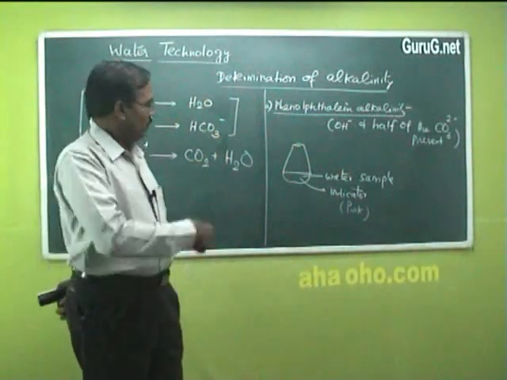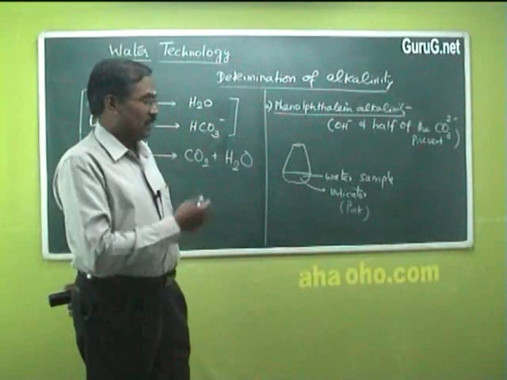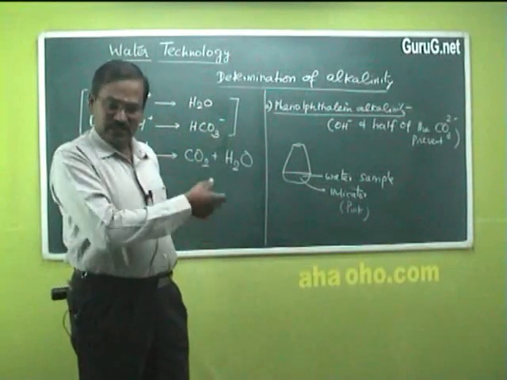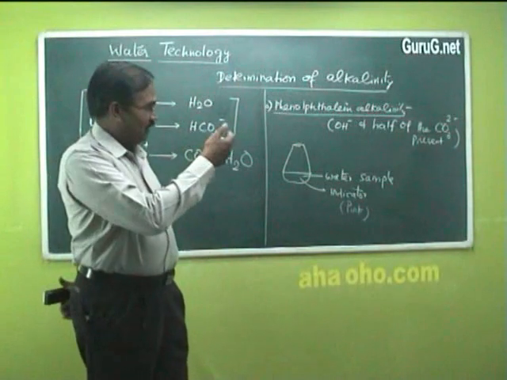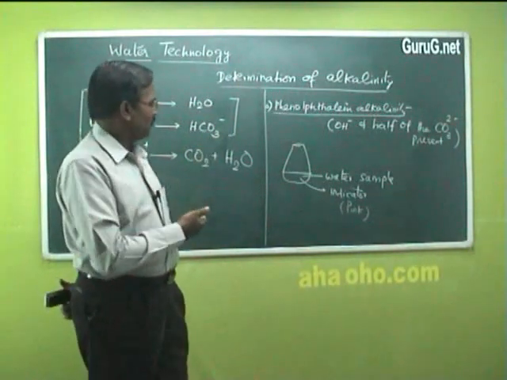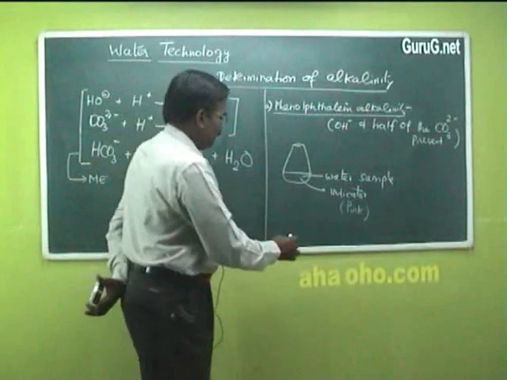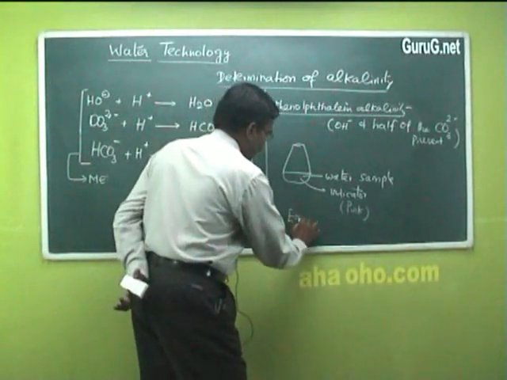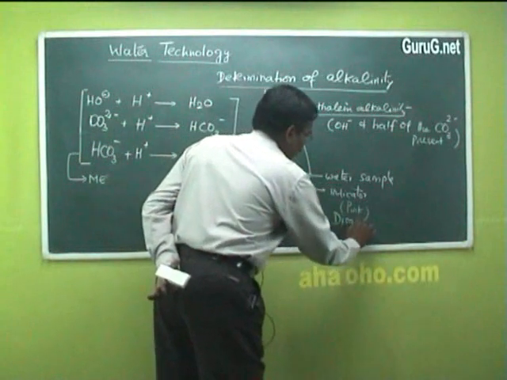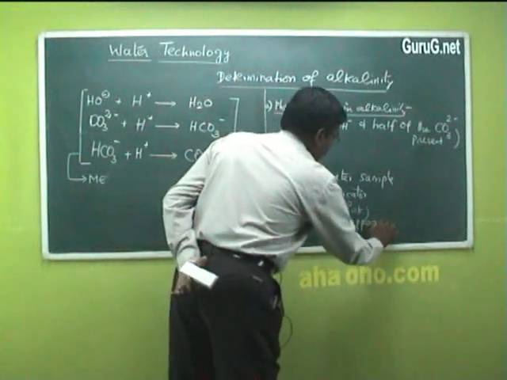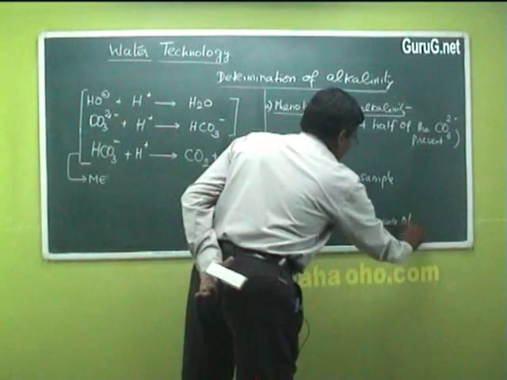We are taking standard acid in the burette. When we titrate, the hydroxide and carbonate ions are neutralized. Of course, carbonate is only half neutralized to bicarbonate, and the end point is the disappearance of pink color.